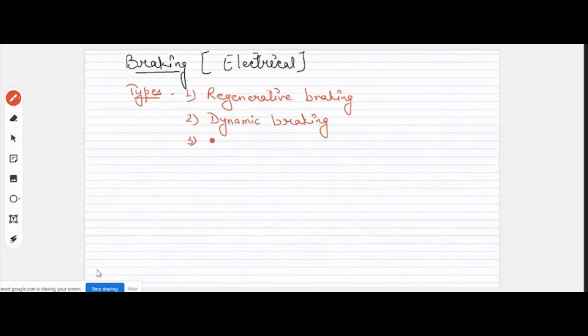And the third one is called plugging. Hopefully, you are getting it. Remember that yes, you have studied these all in your course of electrical machines. But yes, we'll brush it up in this course also. Now, what happens in this regenerative braking? We talk about regenerative braking.